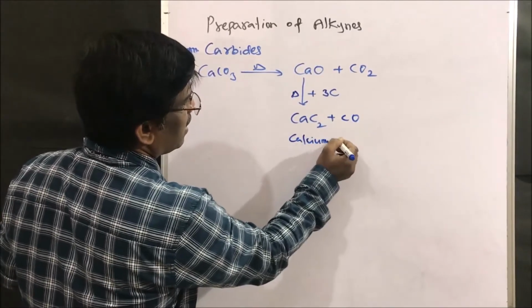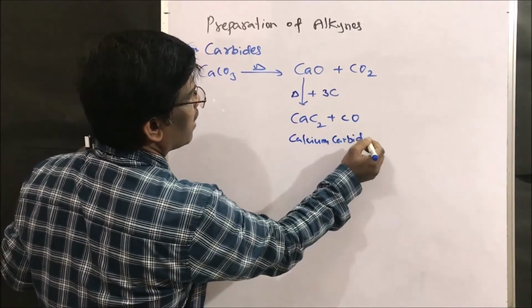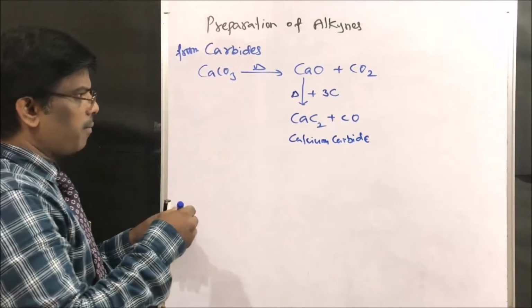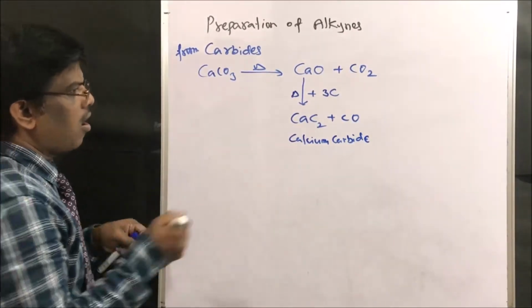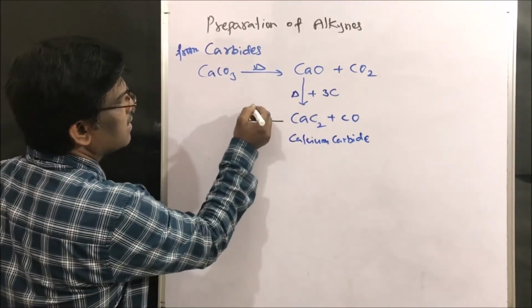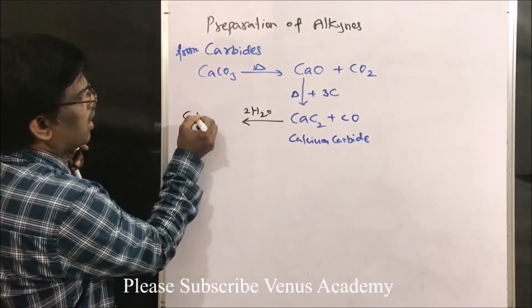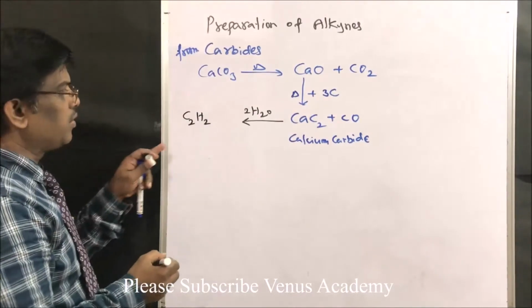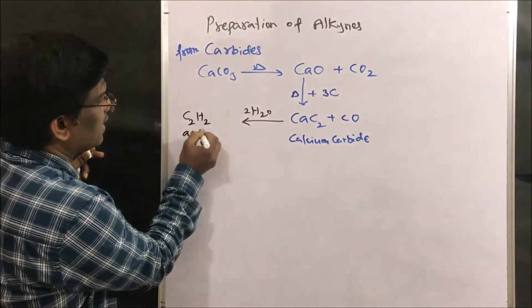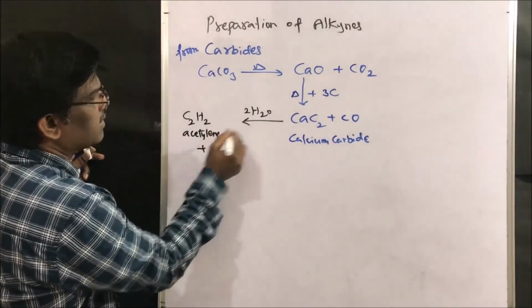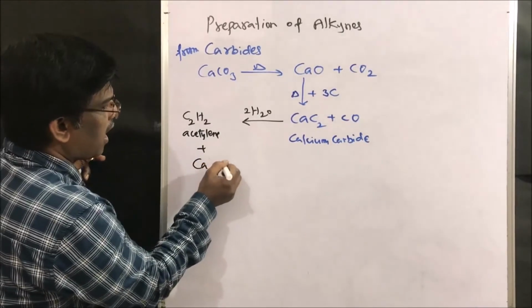It is very important for making our acetylene compound. Calcium carbide upon hydrolysis with H2O is going to give C2H2, acetylene, plus calcium hydroxide.